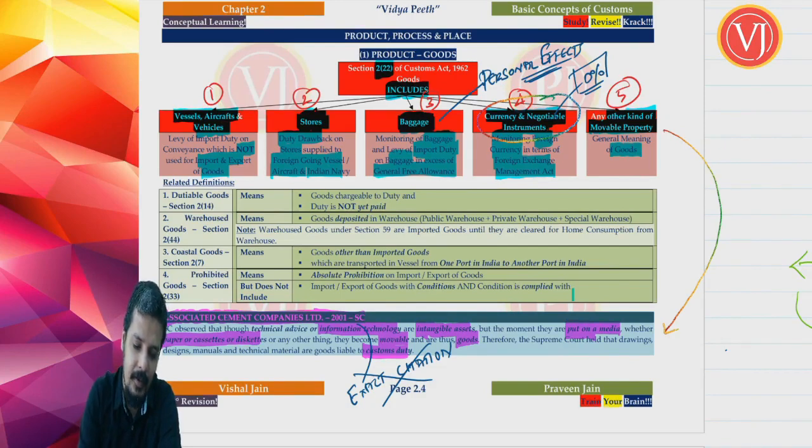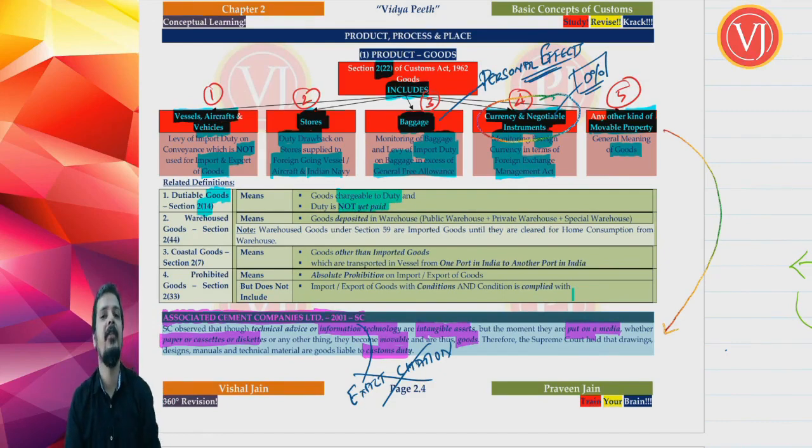Dutiable goods. Dutiable goods in terms of your section 2 clause 14. Dutiable goods means goods which are chargeable to duty and duty is not yet paid. Very important. A very different meaning. Dutiable goods means it should be subject to duty and duty is not paid. It should be subject to duty and duty is not yet paid.